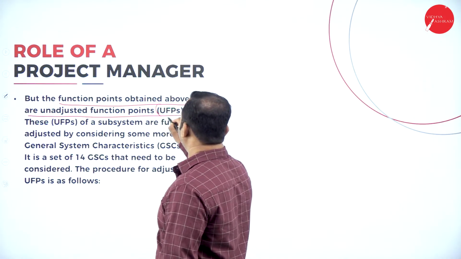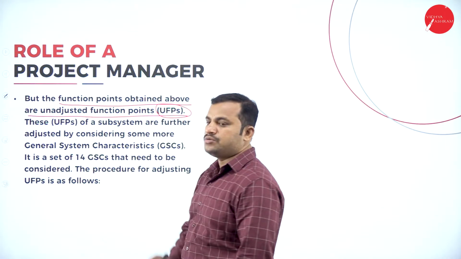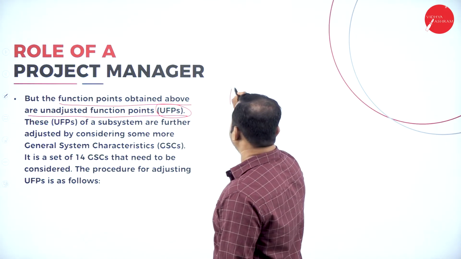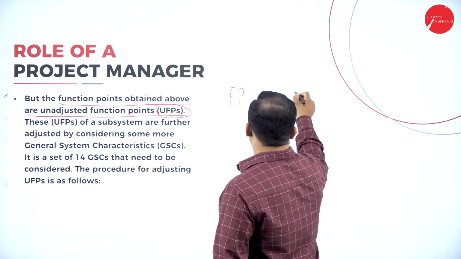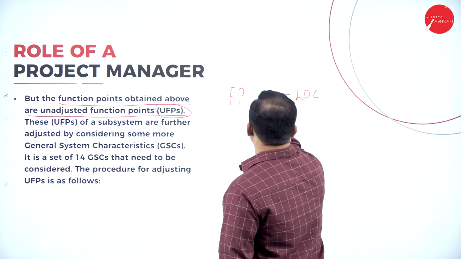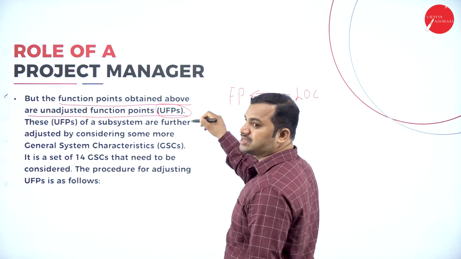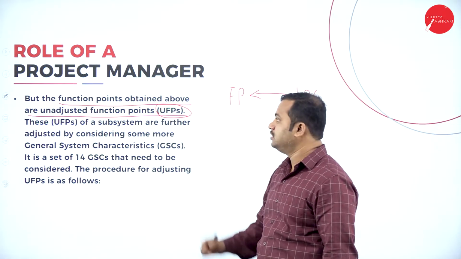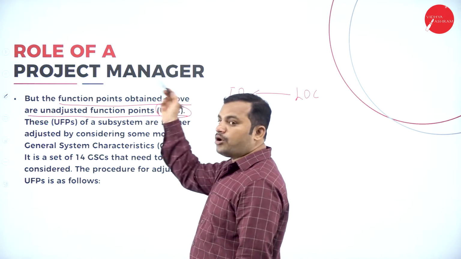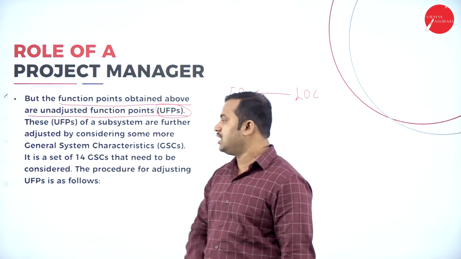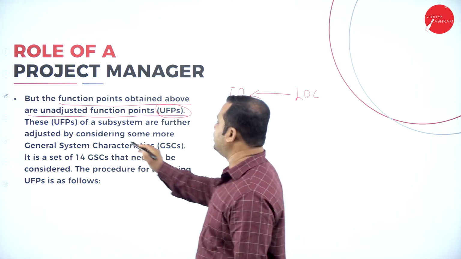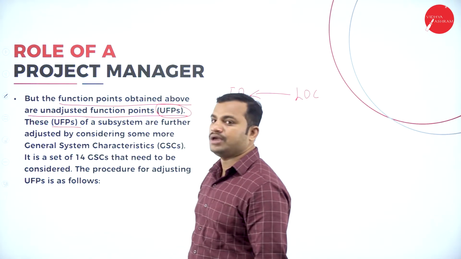What is the meaning of unadjusted function points? What is the meaning of adjusted function points? If I'm able to convert the lines of code to the function point, I'll call this an adjusted function point. The one which is not possible to adjust is called an unadjusted function point, in short UFPs.